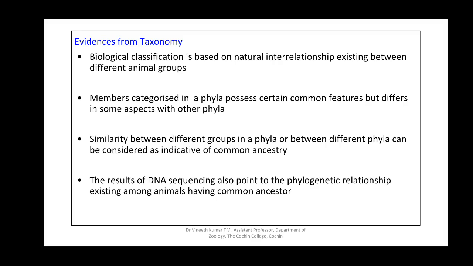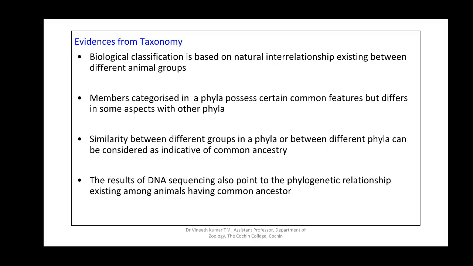So with this, we are coming to the end of this particular session, which is the evidences of evolution from different categories, whereby we discussed the evidences from paleontology, comparative morphology, taxonomy, biochemistry and phylogeny, and also embryology.